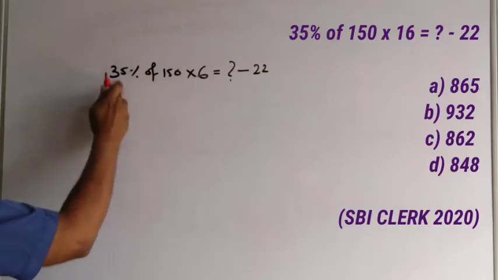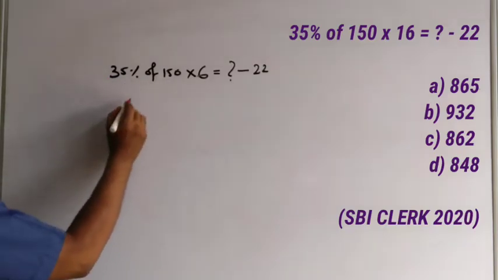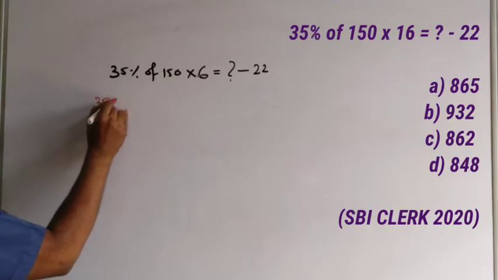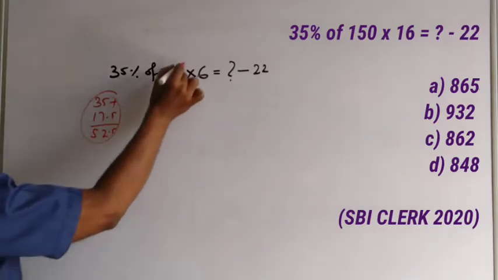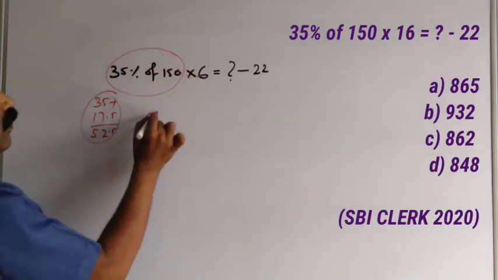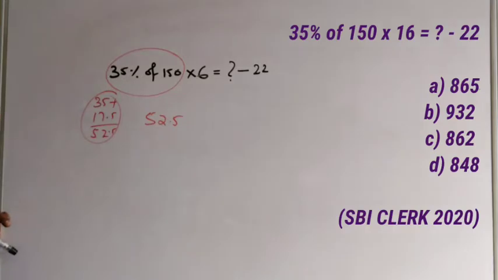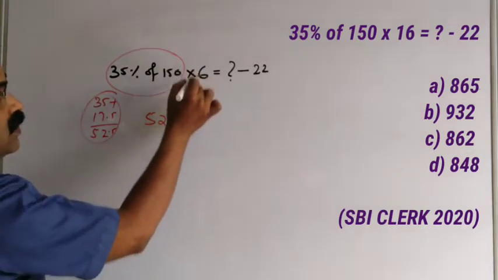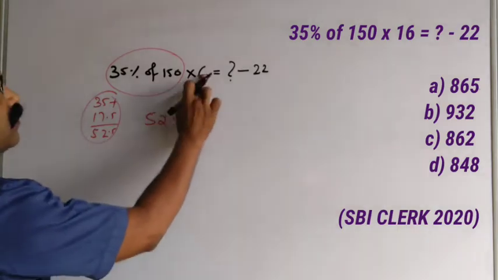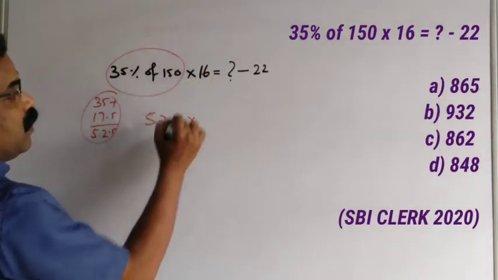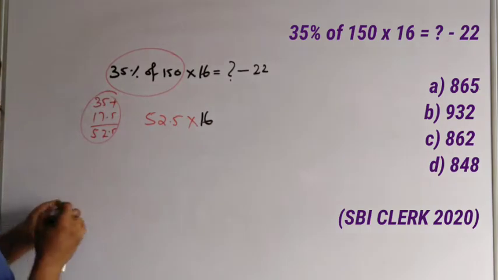What is 150% of 35? 150% of 35 will be equal to 35 plus 17.5, so we got 52.5. This is a mental calculation you can do directly. So this part will give you 52.5. That's it. Multiplied by 6. Sorry, my mistake. The question is 16, not 6. So multiplied by 16, what will we get?